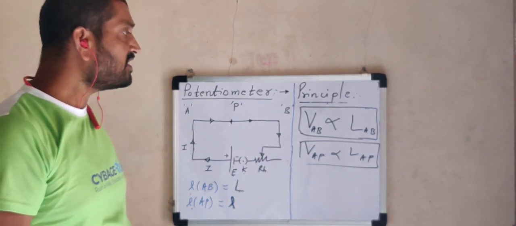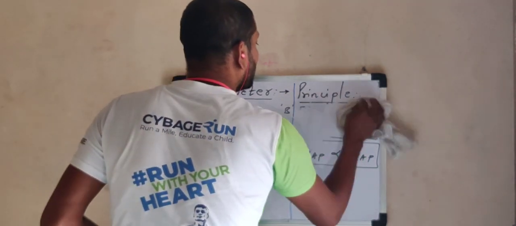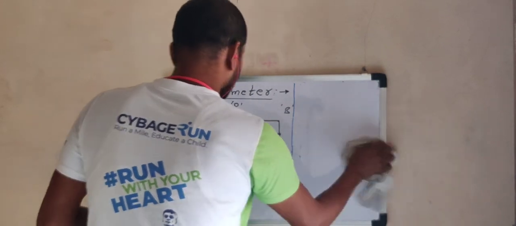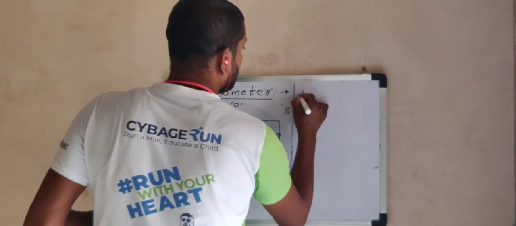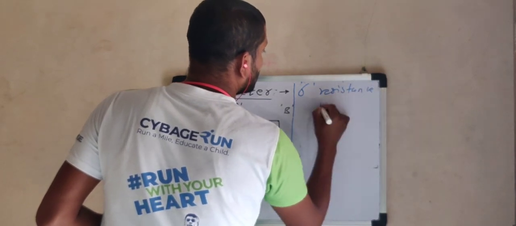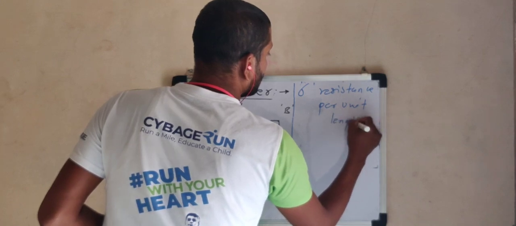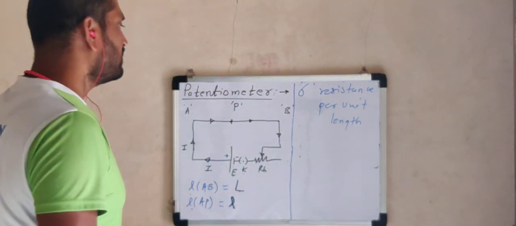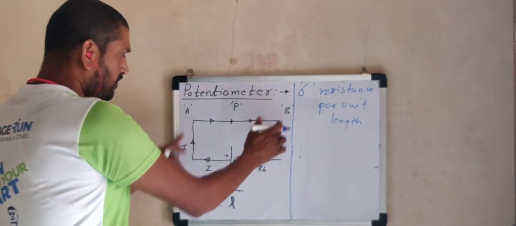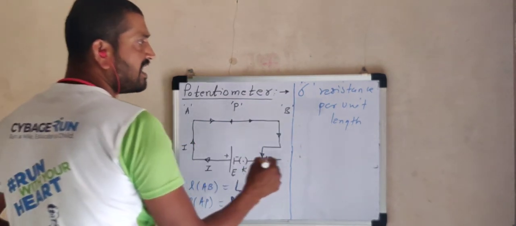Now, in order to verify this relation, suppose sigma be the resistance per unit length of this uniform wire. What then is the resistance per unit length? If the total length of wire is capital L, and the total resistance is capital R, then we can say that